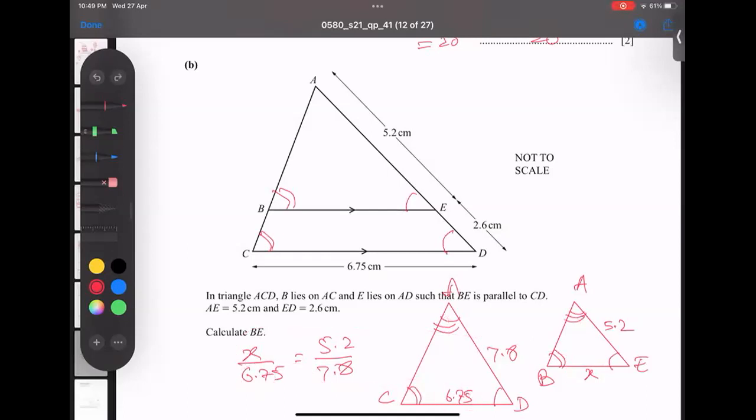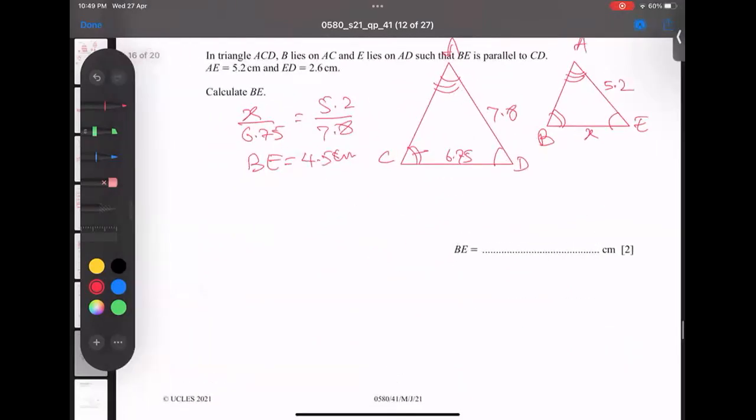In front of double, what we have, keep it up; in front of double, keep it down. I think you got the idea. Simply solve it, and the answer turns out to be 5.2 divided by 7.8 times 6.75. The answer comes to 4.5. So BE is equal to 4.5 centimeters. Okay, alhamdulillah Rabbil Alameen.